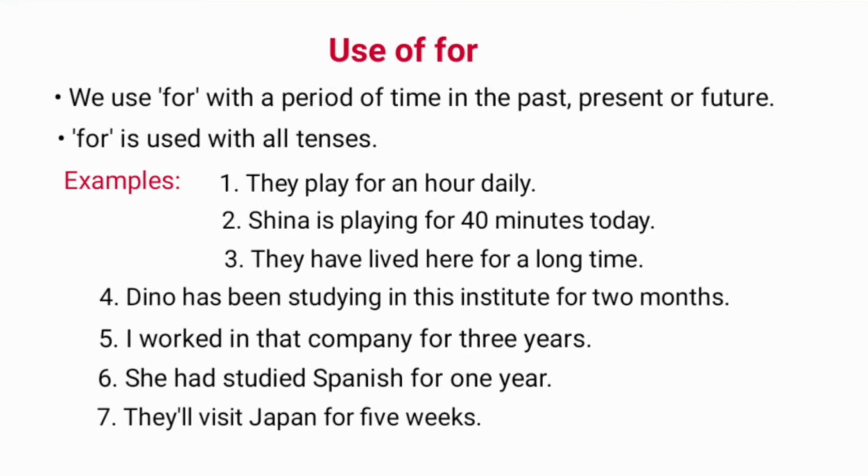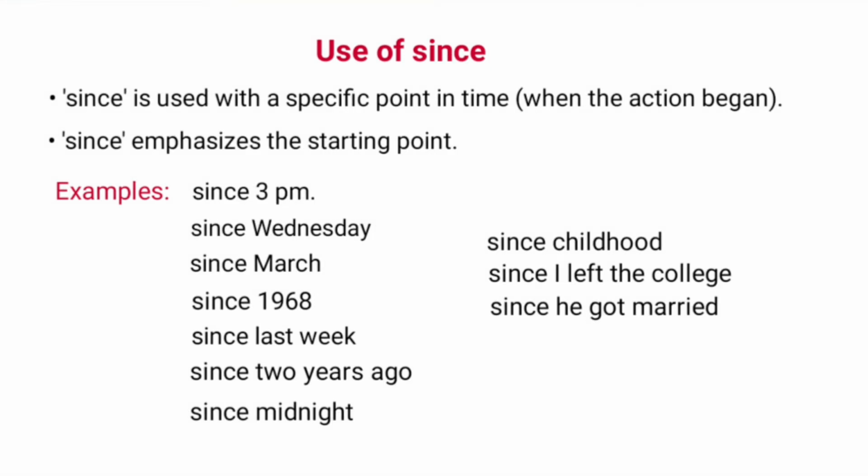Other examples: Dino has been studying in this institute for 2 months. I worked in that company for 3 years. She had studied Spanish for 1 year. They'll visit Japan for 5 weeks. Number 4 is in present perfect continuous tense, 5 simple past, 6 past perfect, and number 7 is in simple future tense. Use of since.